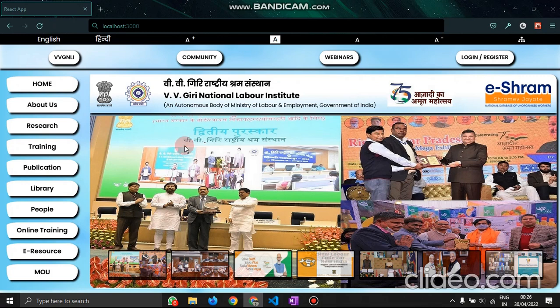Basically, we have to make a common portal in which we integrate all of this. We have to integrate four main portals. The first one is the existing VVGNLI website. The second one is a community part in which one can post posters or videos related to creating awareness. The third portal is where one can publish their research work, which can be any paper, any article, and any knowledgeable material that one can share.